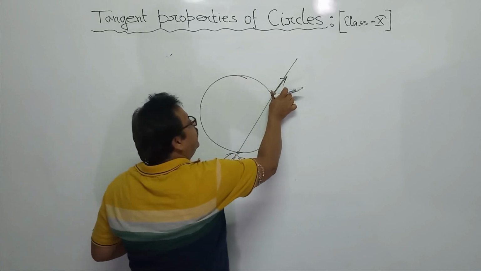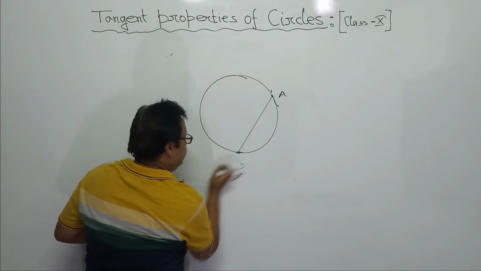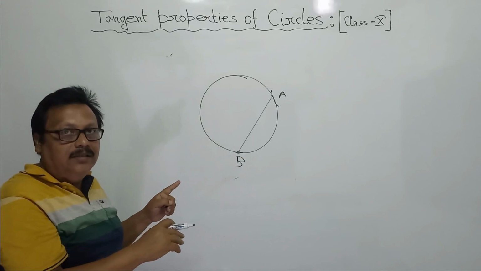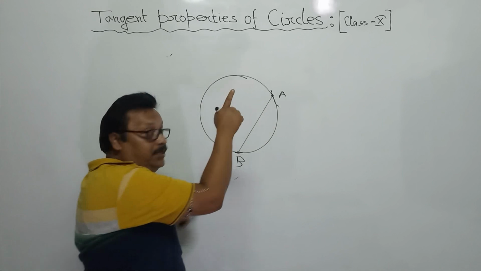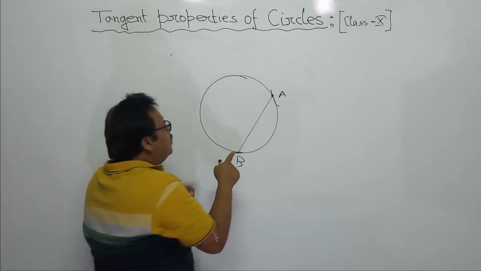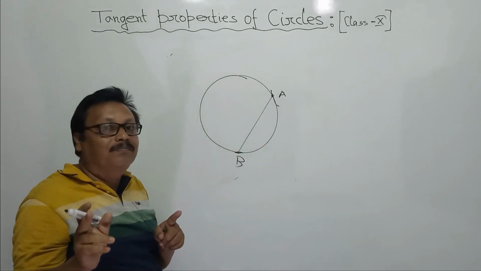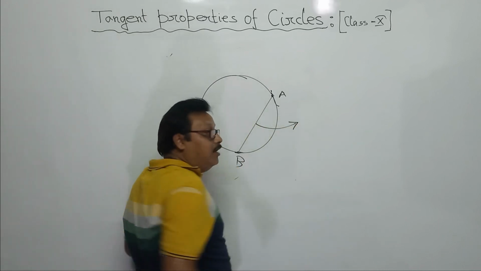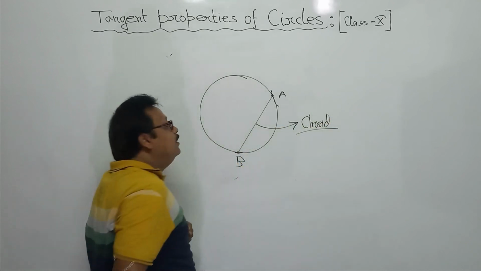So if you erase this portion, you will get only the interior part, that is inside the circle. Of course, it is cut from that line, so it is a line segment. Such a line segment with respect to a circle has a special name. Do you know? Yes, this is called a chord of the circle.